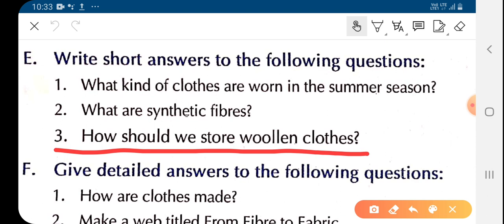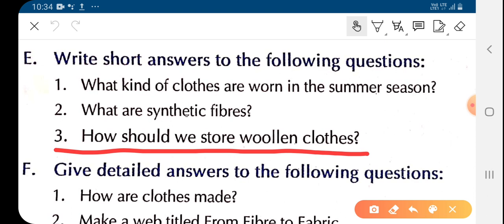So children, you will write in the answer, we should store woolen clothes in a dry, cool and dark place, and also naphthalene balls should be kept inside the cloth.